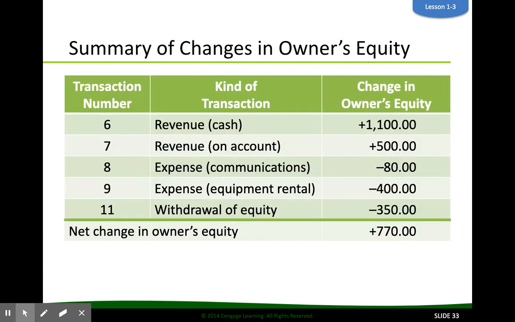So we talked about 3 different things that affect owner's equity. Revenue, it doesn't matter if we get cash or if they're paying us later, revenue, or sales, increases owner's equity. Expenses decrease owner's equity, and withdrawals decrease owner's equity. So those 3 different things change owner's equity, some positive and some negative, and that is section 1-3.